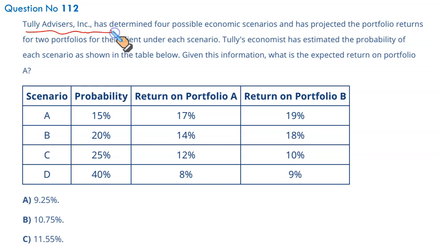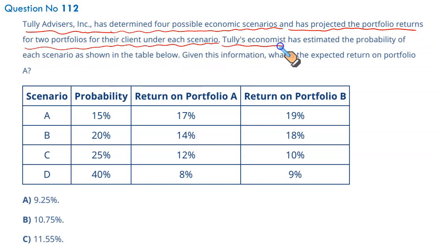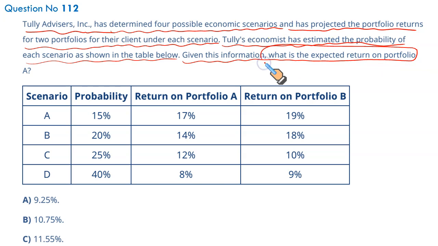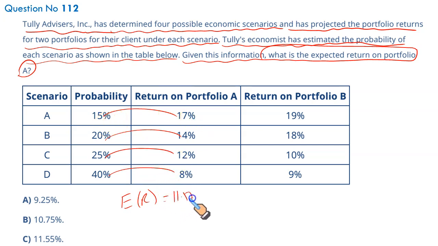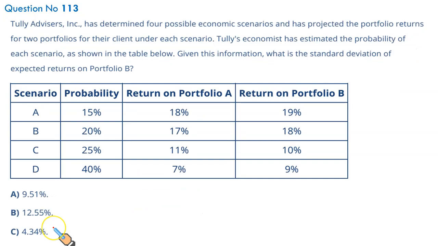Tully Advisors Incorporated has determined 4 possible economic scenarios and has projected the portfolio returns for 2 portfolios for their client under each scenario. Tully's economist has estimated the probability of each scenario as shown in the table below. Given this information, what is the expected return on portfolio A? Multiplying these returns with the probabilities will give you the expected return on portfolio A. Straightforward. It's going to give you 11.55%. That gives you C as the correct option.